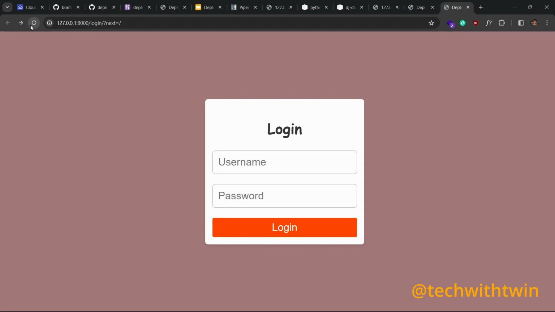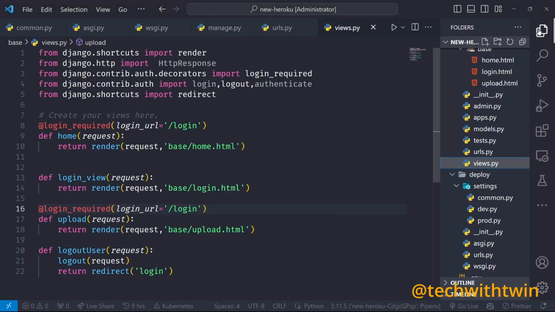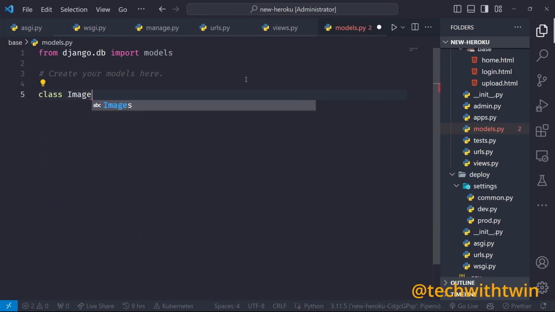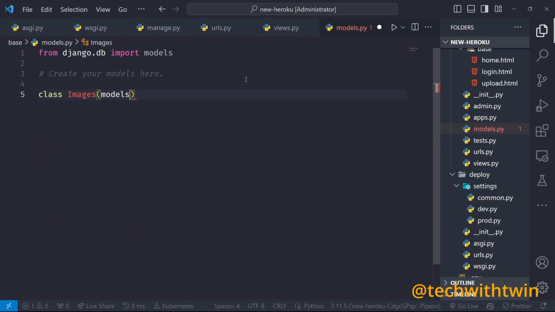So the next step is to create the models for images, which we can then link to our user, and then we can continue to the next step. To create a model in Django is as simple as going to the models and creating a class for images. So models.Model, then we need the user.